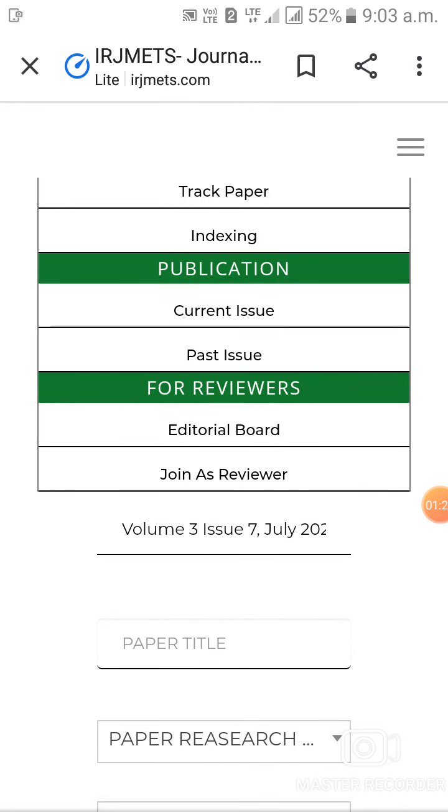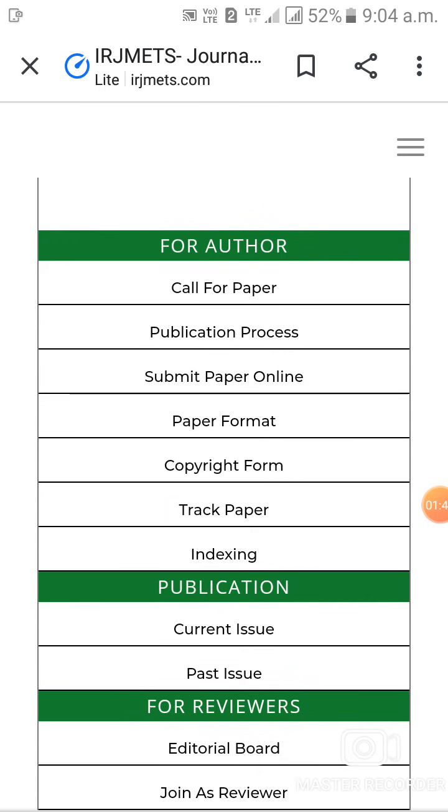After that the chief editor will send a confirmation mail that your paper has been accepted. Only then will we publish you, and only then will you pay and publish your paper with a limited amount of fee, nothing but publication or article processing charges, 599 rupees using this IRJMETS.